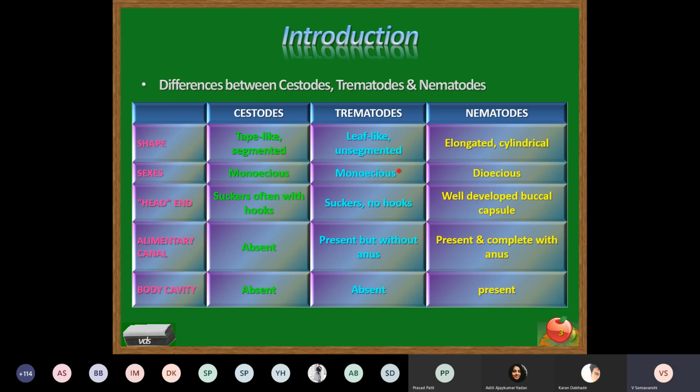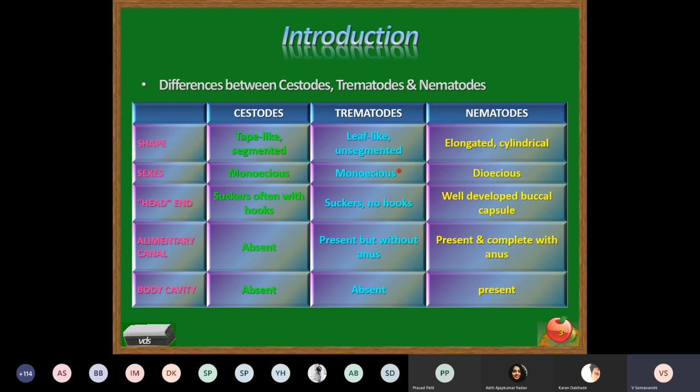In the case of trematodes, it is present, but without the anus. The alimentary canal is blind. It does not open into an anus. Whereas in the case of nematodes, the alimentary canal is well developed with the buccal capsule as well as the anus. So a well-developed alimentary canal is seen in the case of nematodes.